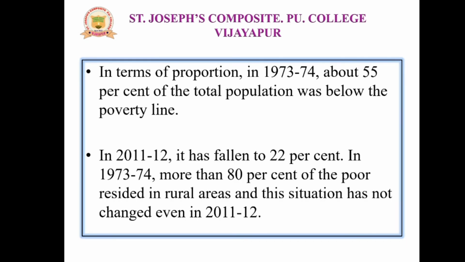In terms of proportion, in 1973-74, about 55% of the total population was below the poverty line, and in 2011-12 it has fallen to 22%. In 1973-74, more than 80% of the poor resided in rural areas, and this situation has not changed even in 2011-12.